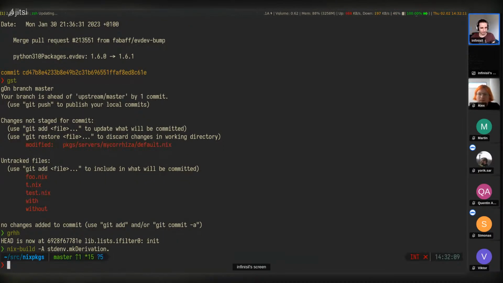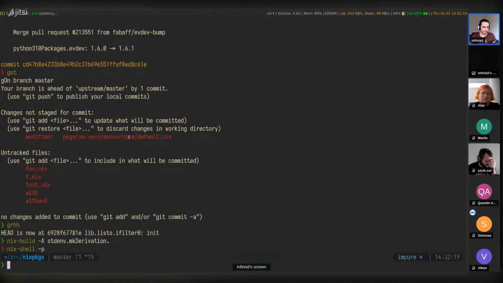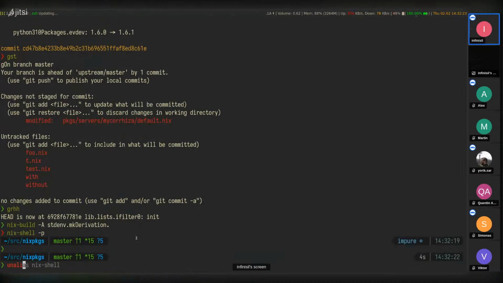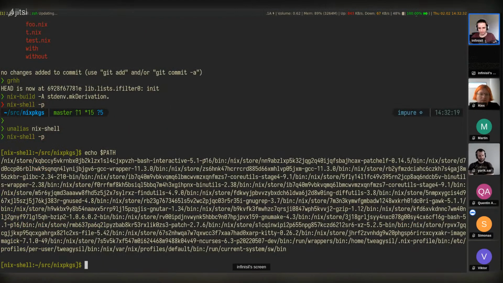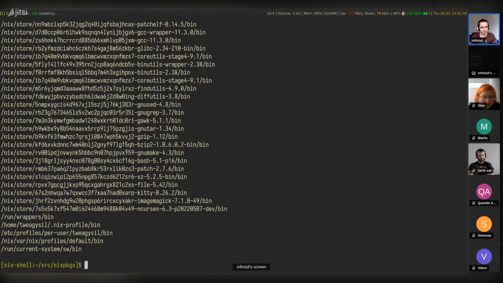So if we do a nix shell -p without any arguments, that gets us into just a mkDerivation shell without any extra packages. And let's, an alias, nix shell, because it's aliased to C shell. And so in this case, let's look at PATH. And we can see a lot of examples here. Let's replace colon with new lines so we can see the individual packages.